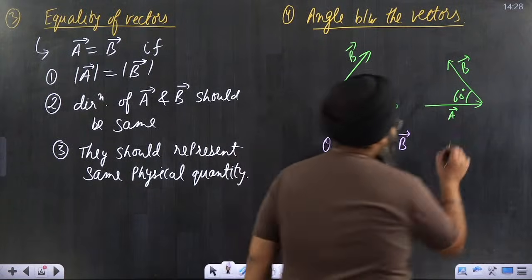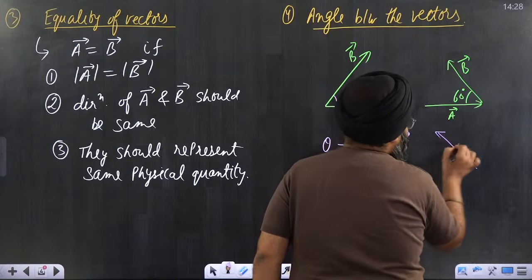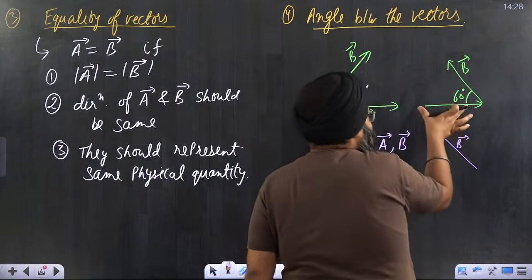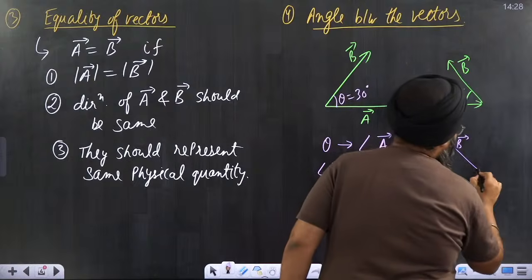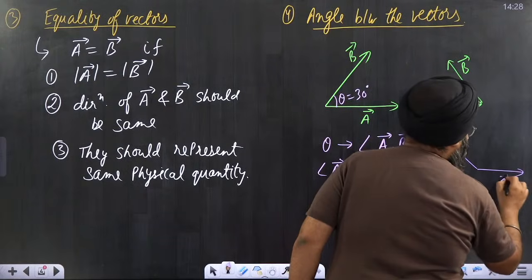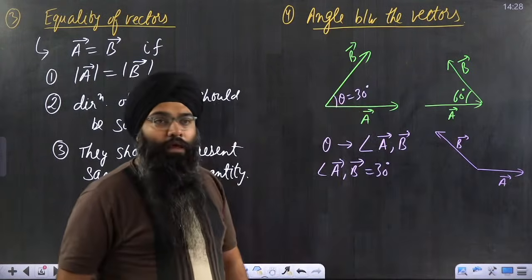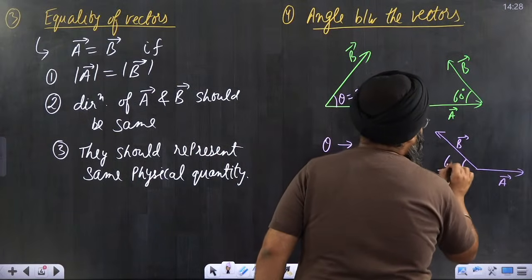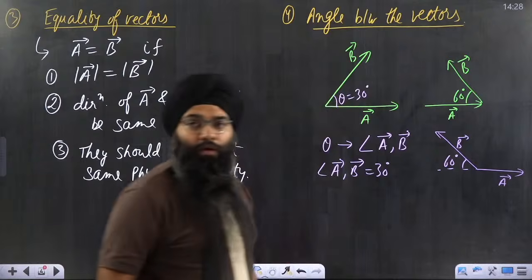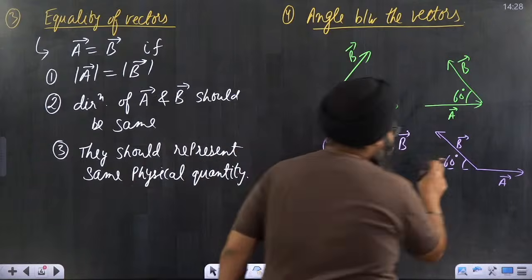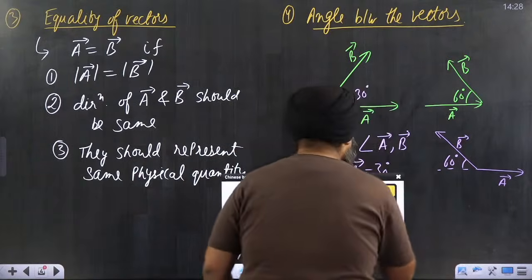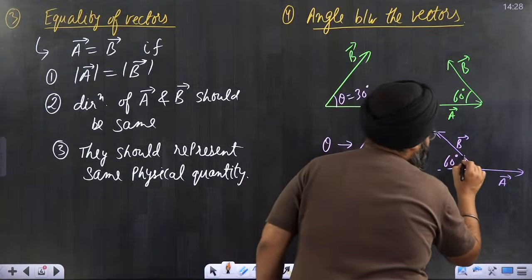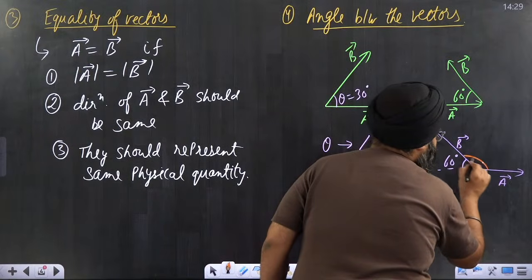So how to calculate? I will draw B vector like this only, and I will shift this vector ahead so that the tails are connected together. Which angle was given to me? This angle was given to me as 60 degree. If this angle is given to me as 60 degree, then the angle between the vectors will not be 60 degree. The angle between the vectors will be this angle.